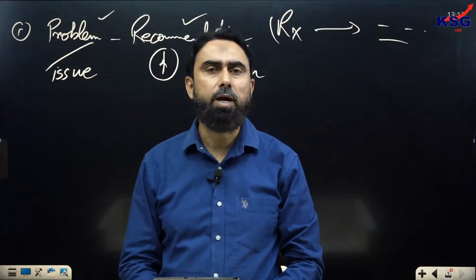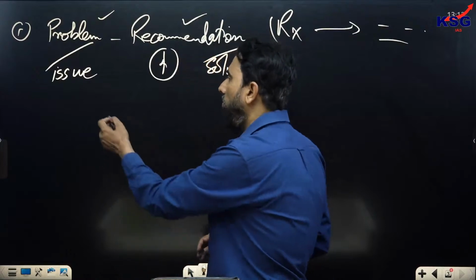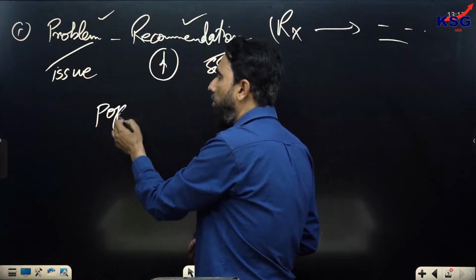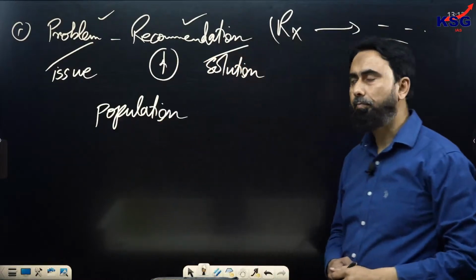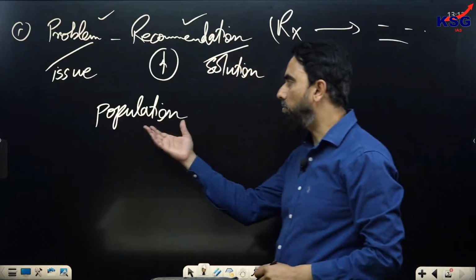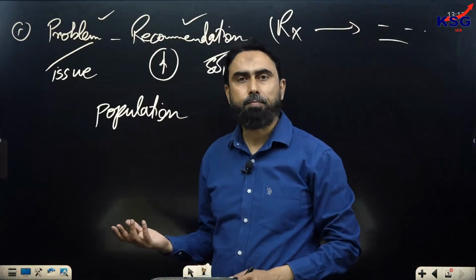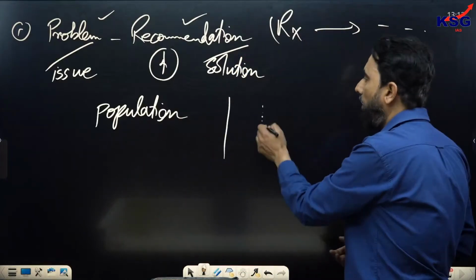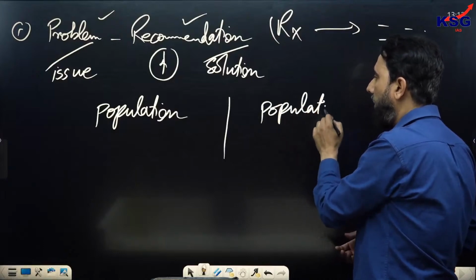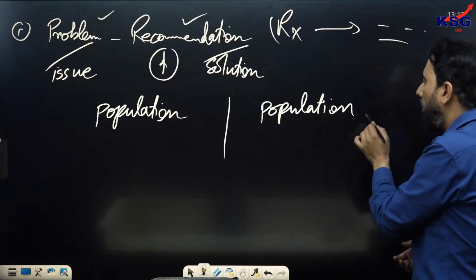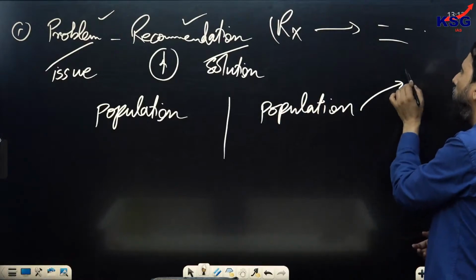Suppose a passage describes only the population, it talks about the population of a country, right? And does not pose population as a problem. Whereas in another passage, you find that an author writes about population, but in the passage he projects population as an issue, as a problem.